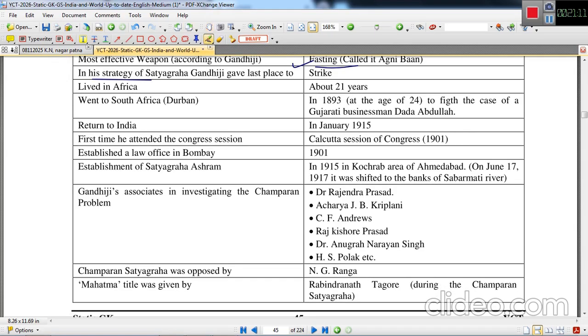In his strategy of Satyagraha, Gandhiji gave the last place to strike, and he was criticized also by the left ideology people, the labor class. He lived in Africa about 21 years because he struggled there. He was fighting the issue of apartheid over there. He went to South Africa, Durban, in 1893 at the age of 24 to fight the case of a Gujarati businessman, Dada Abdullah, and he remained there for a long period.